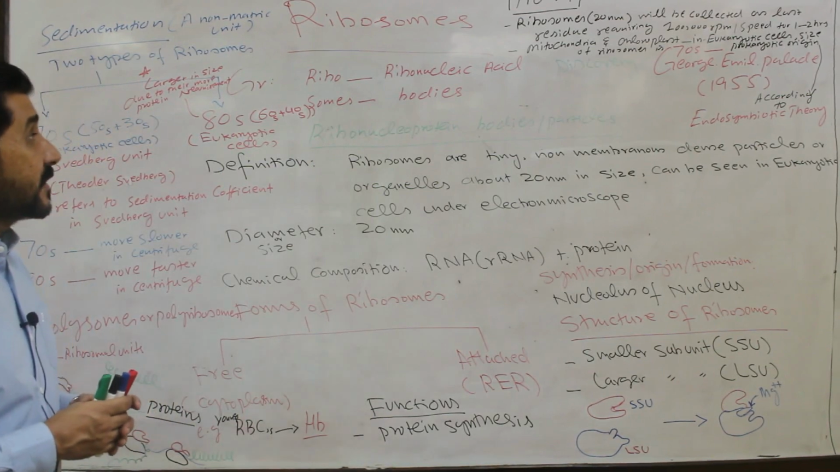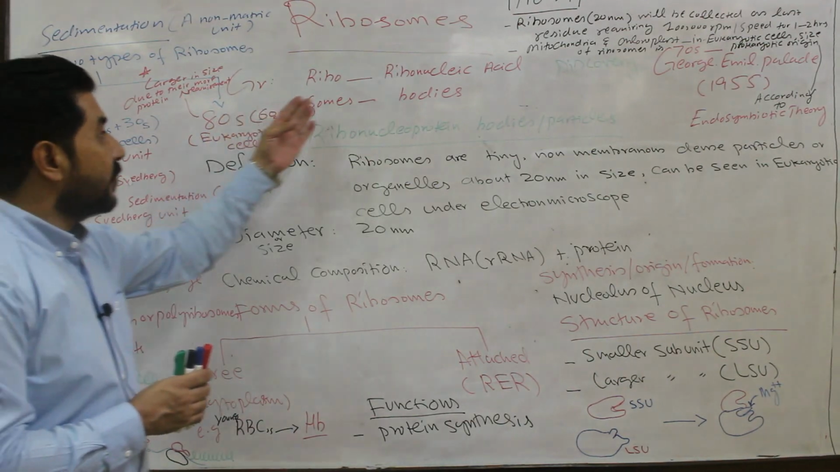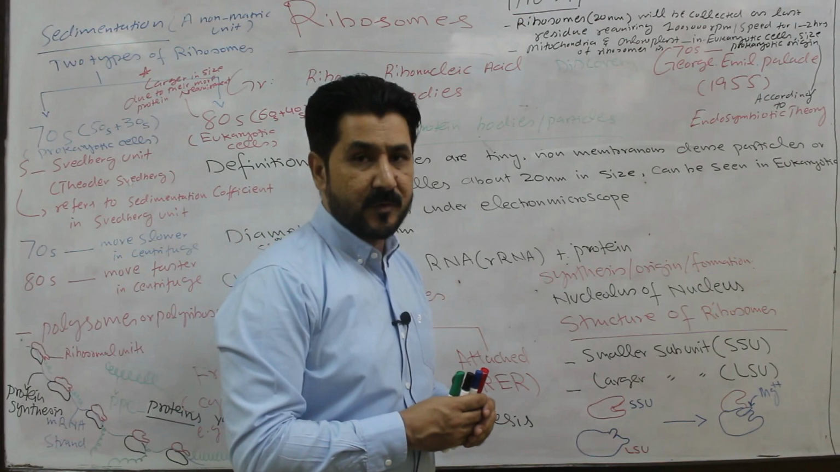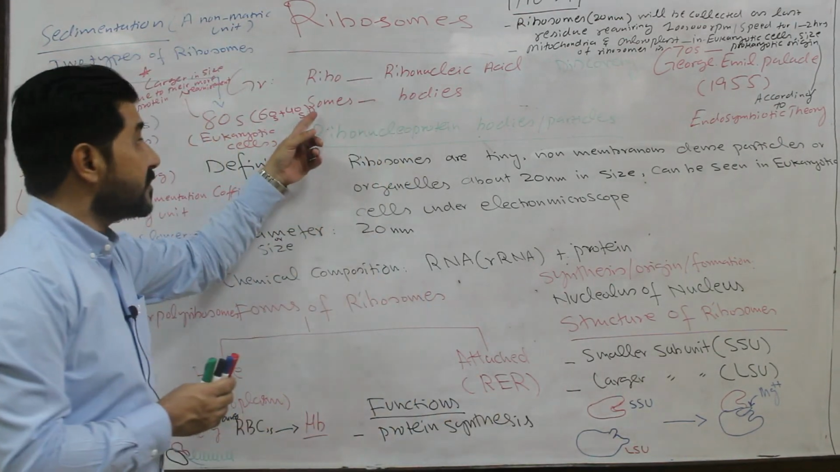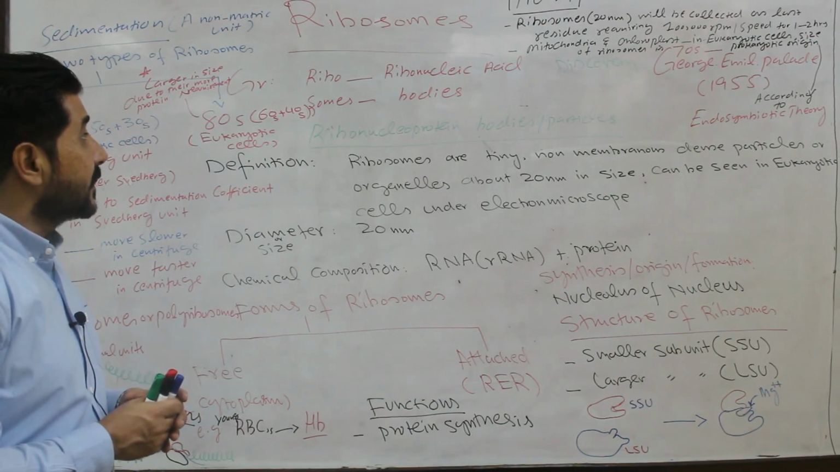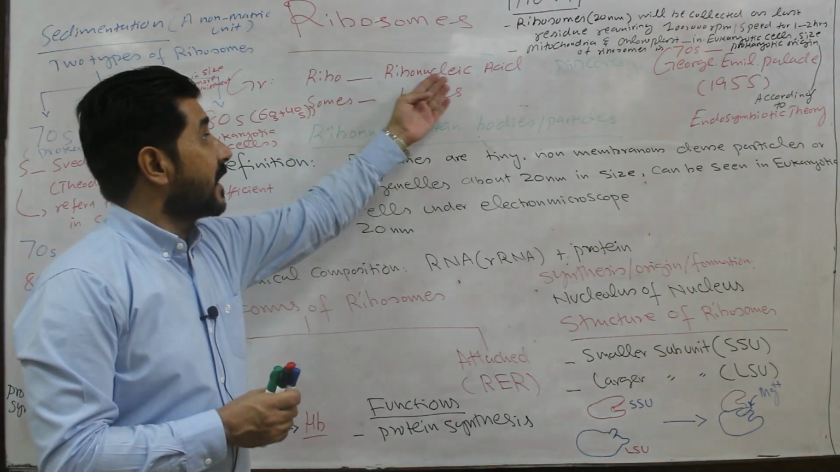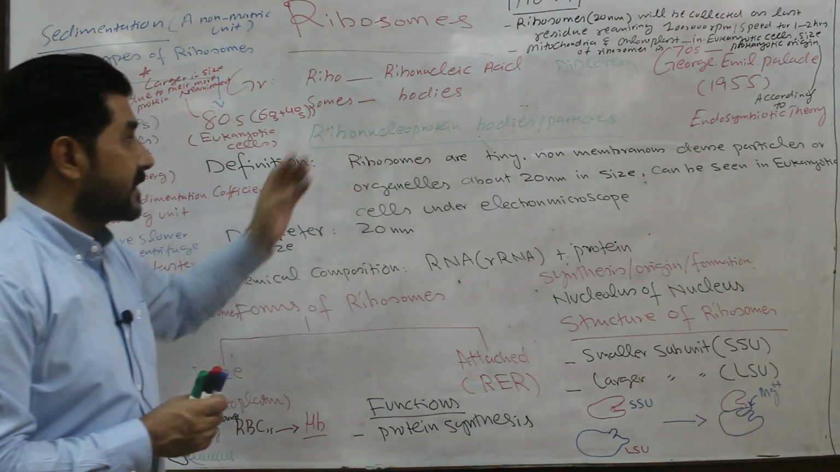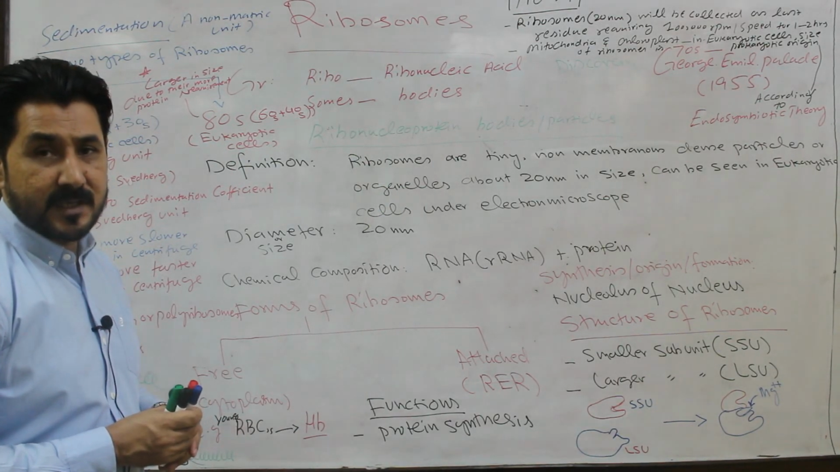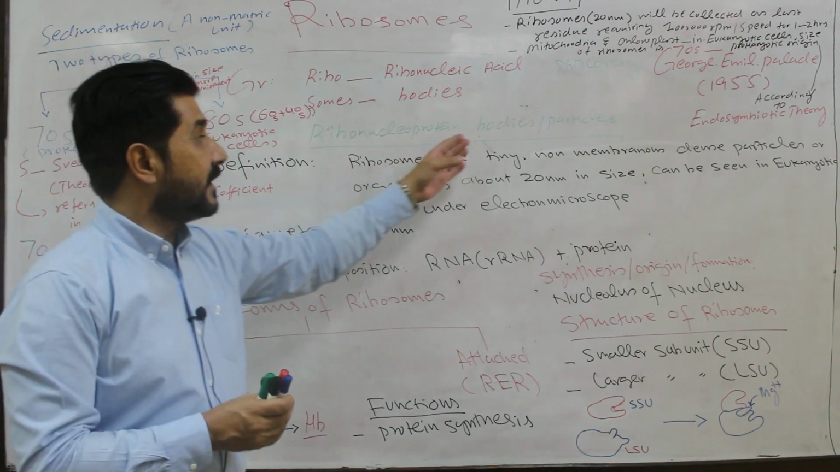The word ribosome is Greek in origin. Ribo means ribonucleic acid, that is ribosomal RNA, and somes or soma means bodies. So by combining the words, ribosomes are ribonucleic acid bodies, those bodies which consist of ribonucleic acid, that is ribosomal RNA, plus protein.